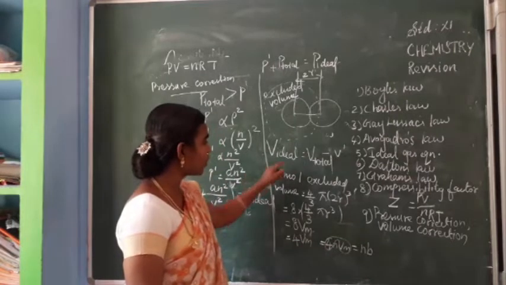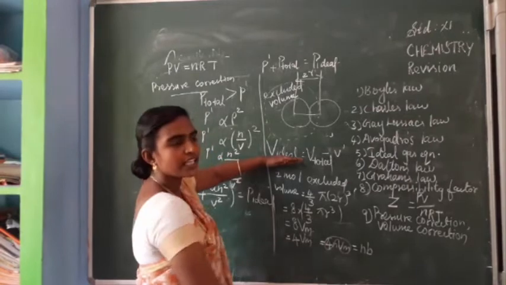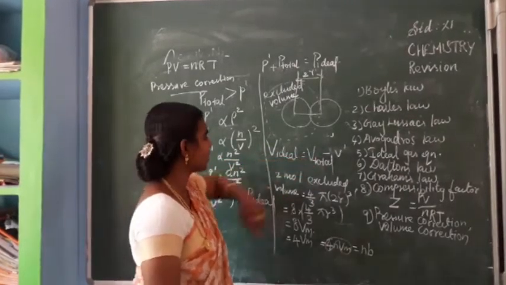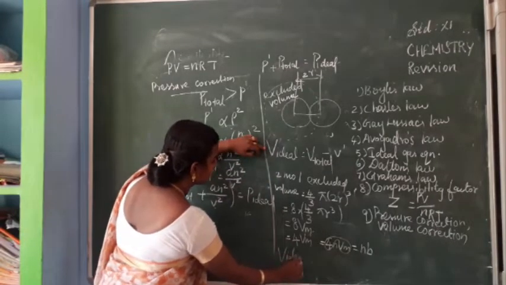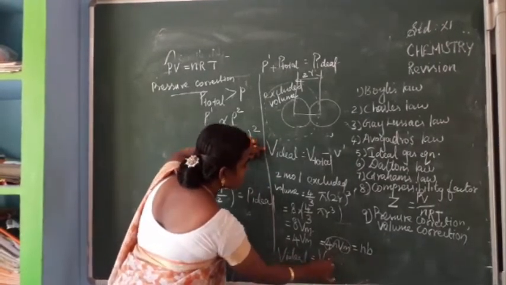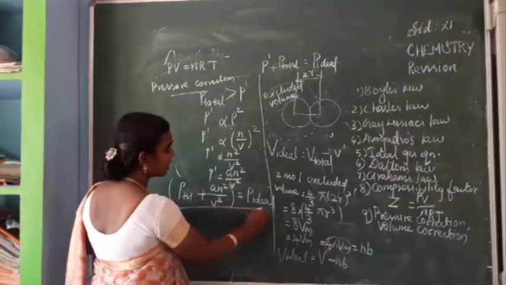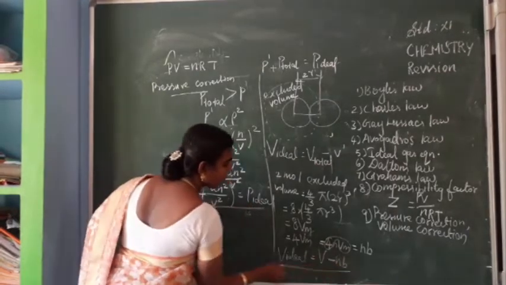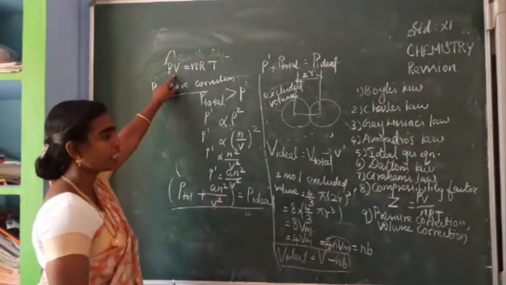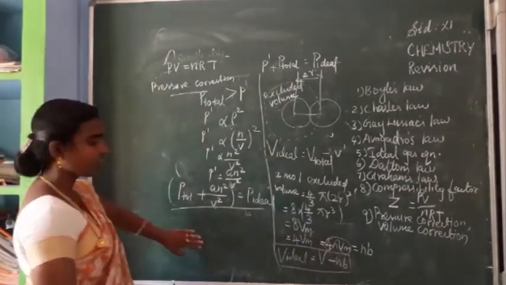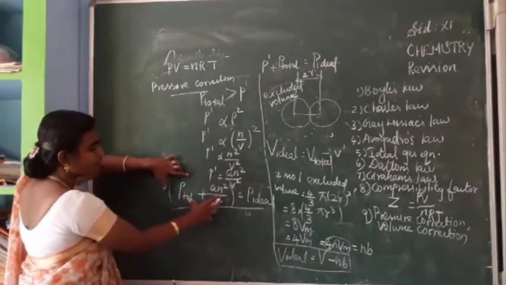So the V dash value we have calculated. This is for the V dash calculation. So V dash value, finally you are getting Nv. So substitute here. So V ideal is equal to V total minus Nv. So now, for pressure correction you have got this P value, and for volume correction you got this. Both should be substituted in this equation, and finally you can get it right here. After substituting these two values, instead of P you have to write this down.